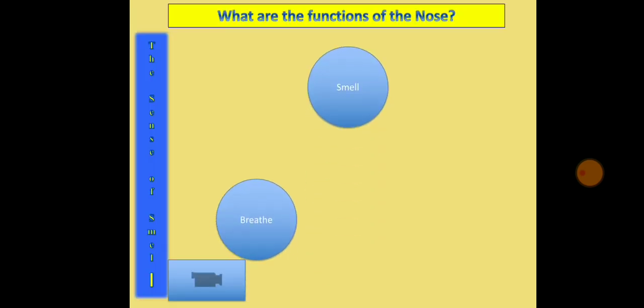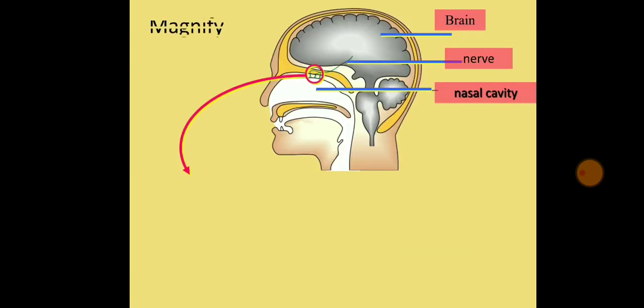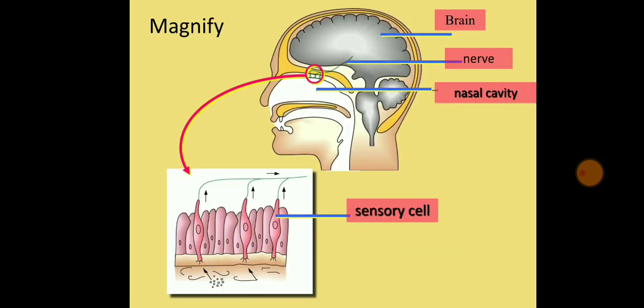One of its functions is smell, then breathing, as well as taste, as we have seen with the tongue. Now how does the sense of smell take place? Whenever you get any aroma, the receptors and nerve endings present inside the nose capture it and send it to your brain.